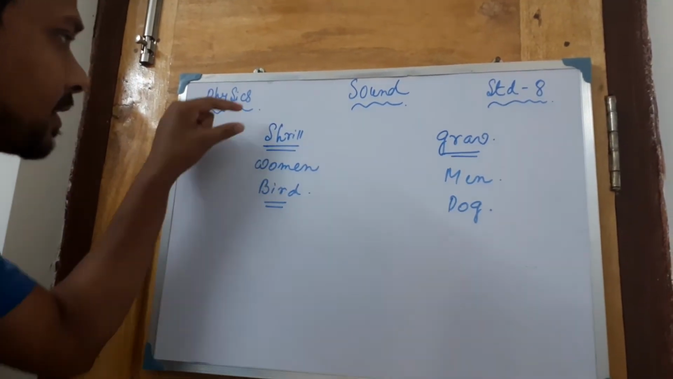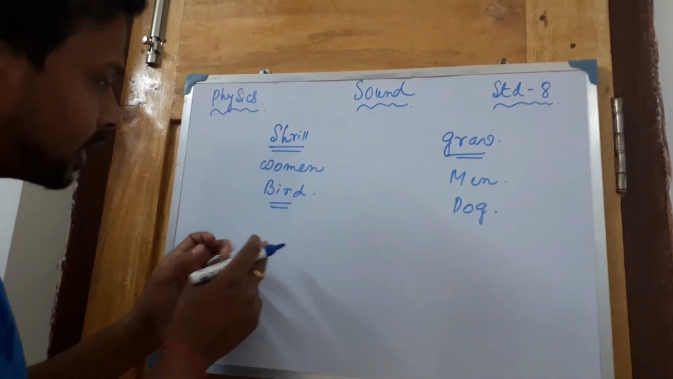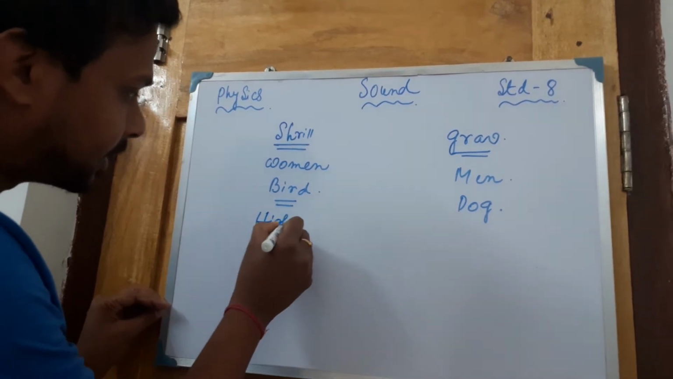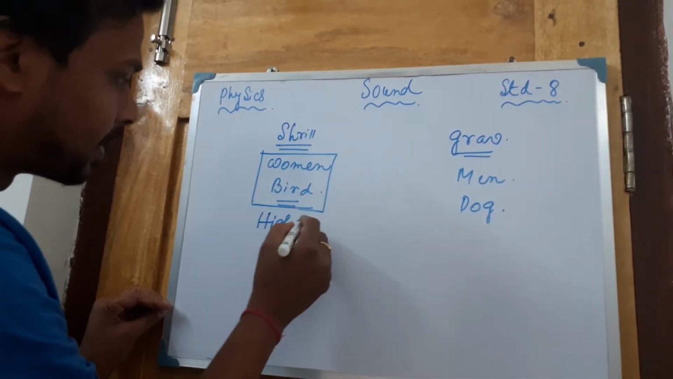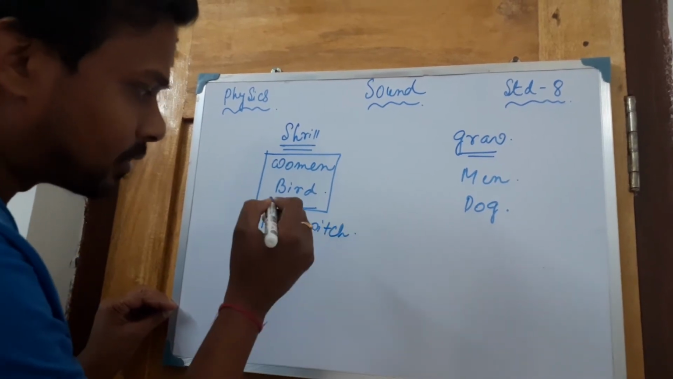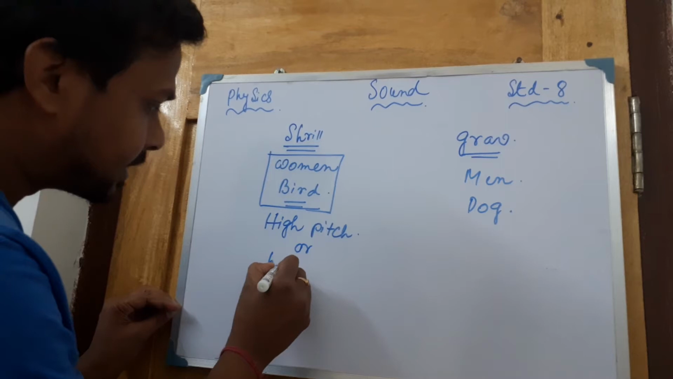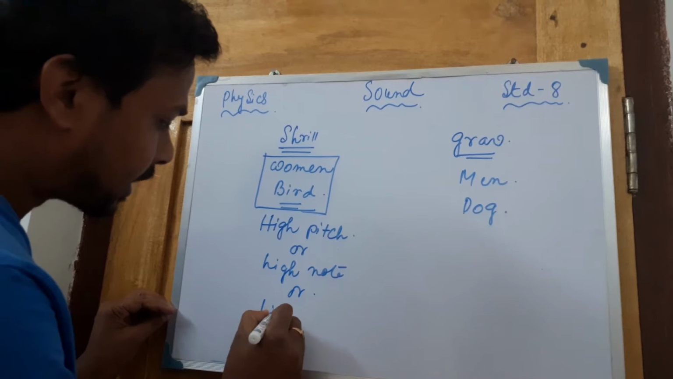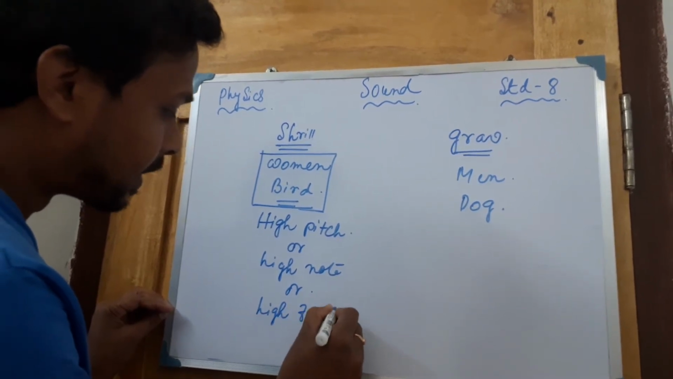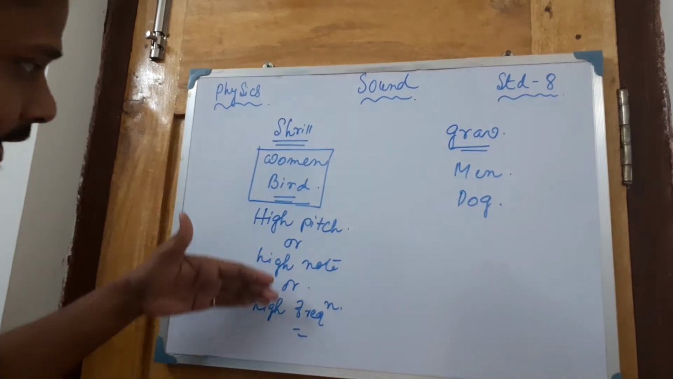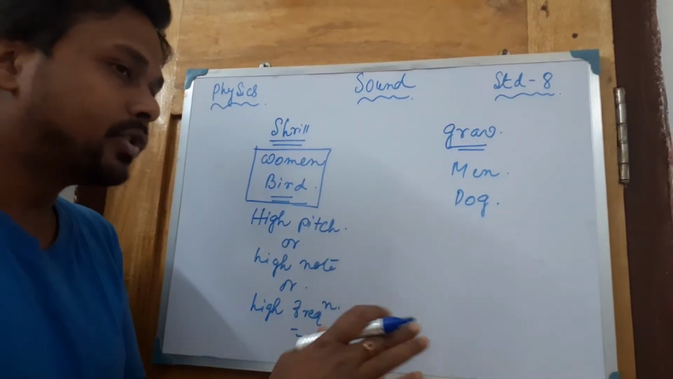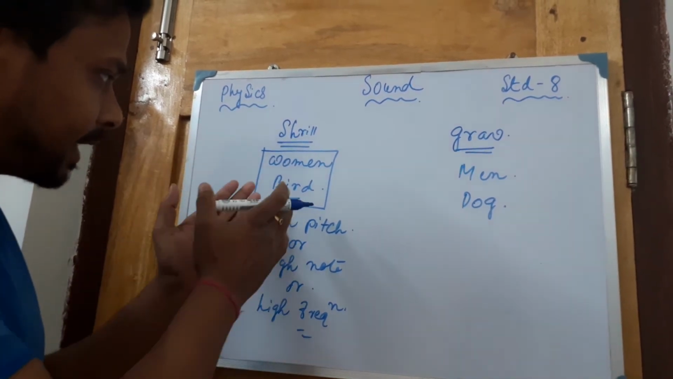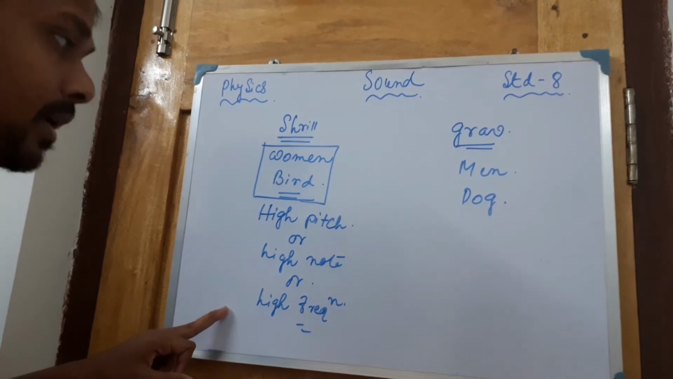The difference is the shrillness. That means if you consider these, these all are high pitch sounds. Or you can also tell that these are high note sounds, or that these all are high frequency sounds also. So you can distinguish, differentiate the woman's voice or the voice of a bird while they are singing. So this type of relation will come, okay.